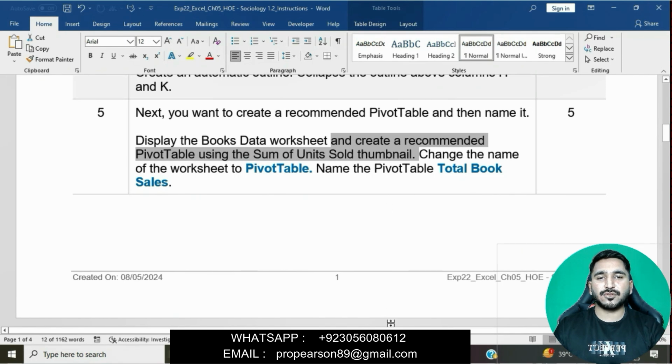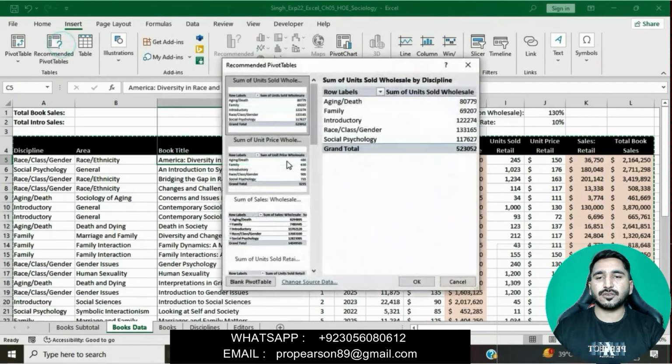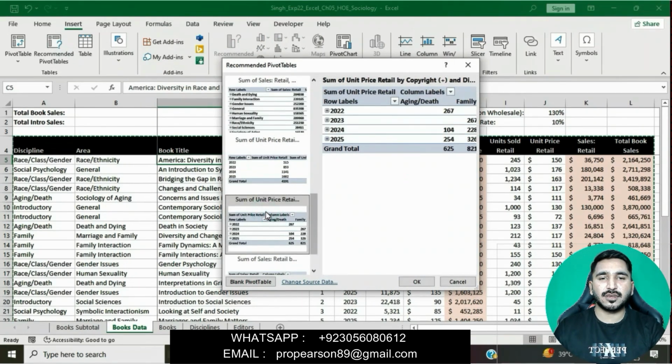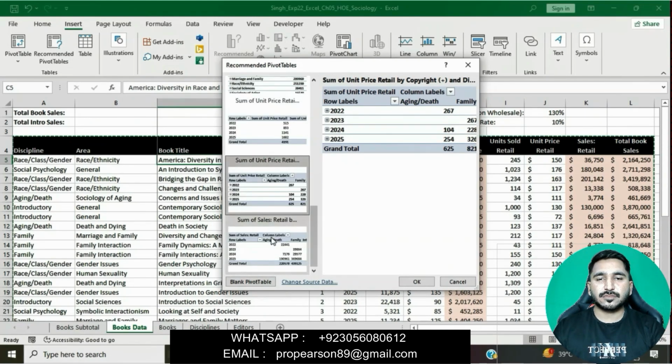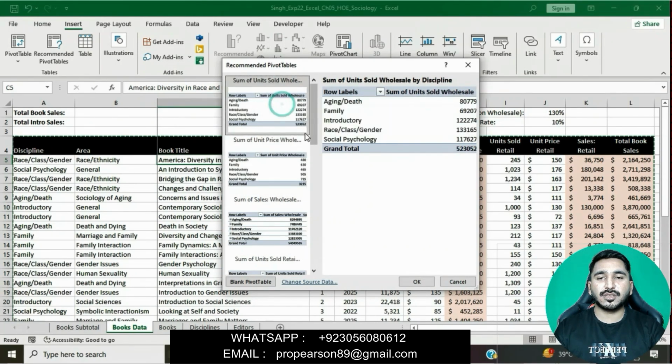Using the sum of unit sources thumbnail, simply click on the Insert tab and then click on Recommended PivotTables in the Tables group, using the sum of price. Sorry, using the sum of units, unit sources thumbnail.